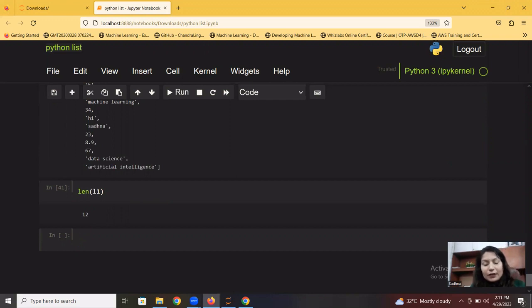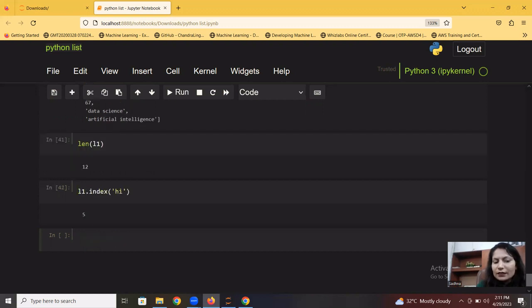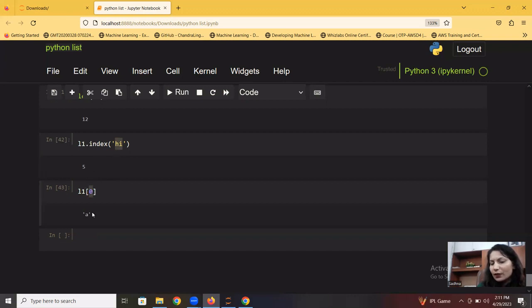Now again, I'll tell you one more scenario of list. We have used the index function. It was checking the index of the element in that list. In case I want to check what the value is at a given index, you can do indexing this way as well, using square brackets. If you pass 0, you will get the element. What is the difference between this index and square bracket indexing? If here you pass a value and get the position, here you pass a position and get the value.